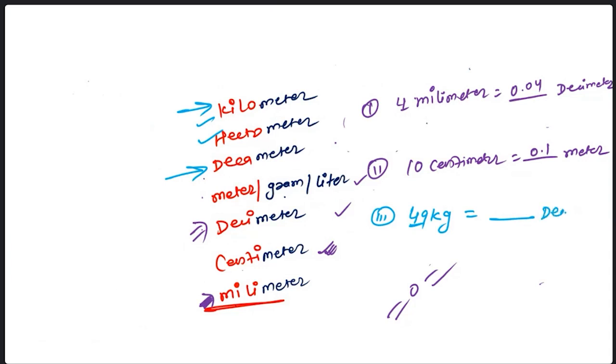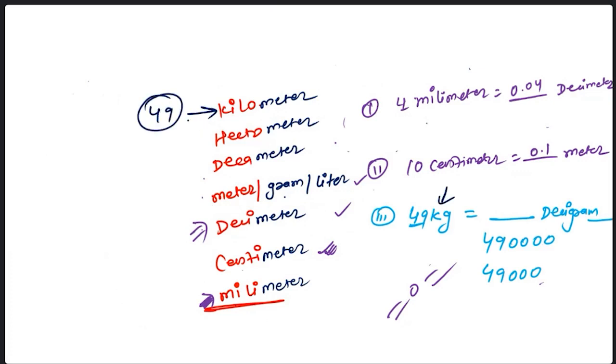Now I'm not asking decagram. I'm writing decigram. Now tell me, any other answer? Look at this. From where do you have to find the difference? From kg. So you are at this place and your value is 49 kg. Now you are going to decigram.